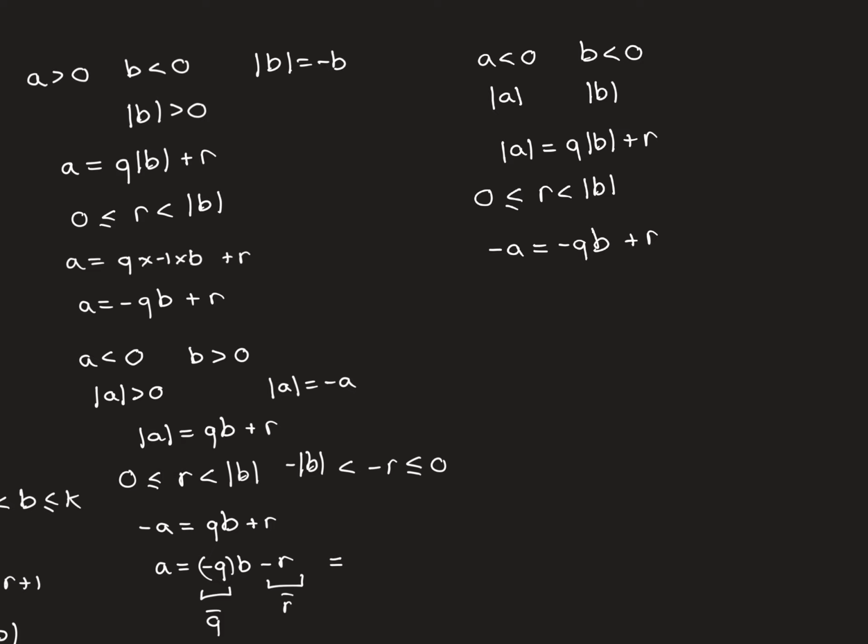Now, of course, what we want to do is multiply through by minus 1, so we'll get that a is equal to, and that negative cancels there, so we'll get just q times b. And then again, we've got minus r, where again, minus r is going to satisfy this inequality, that it's going to be less than or equal to 0, but greater than minus mod of b, because I've just multiplied this inequality through by negative 1.